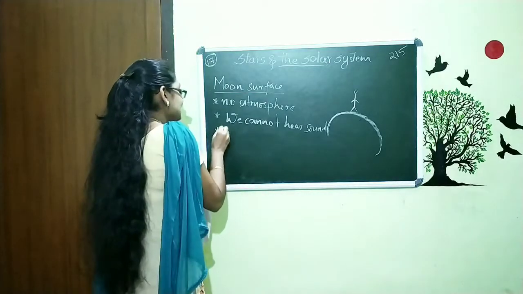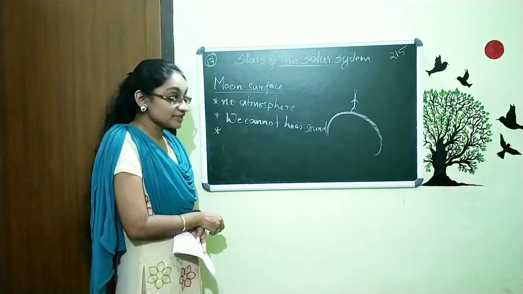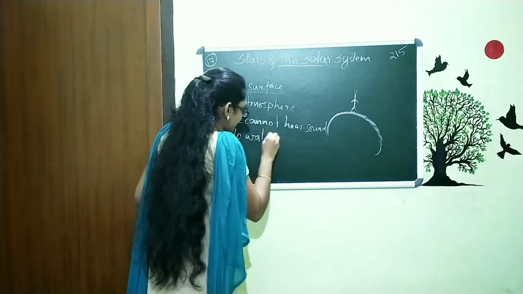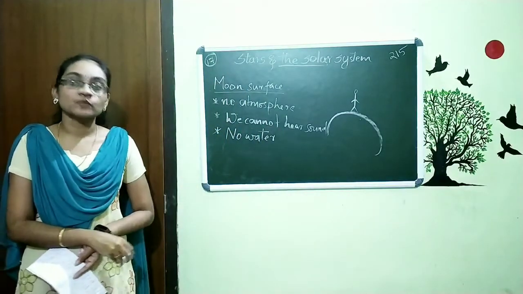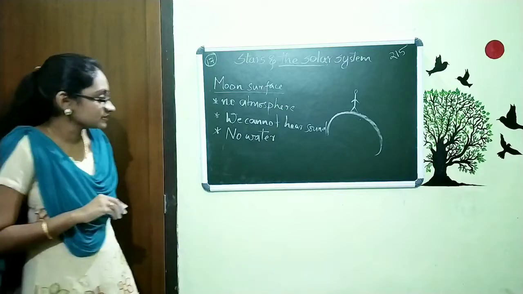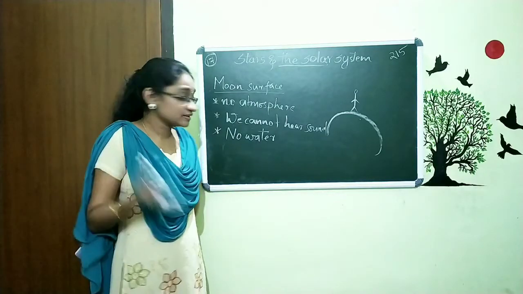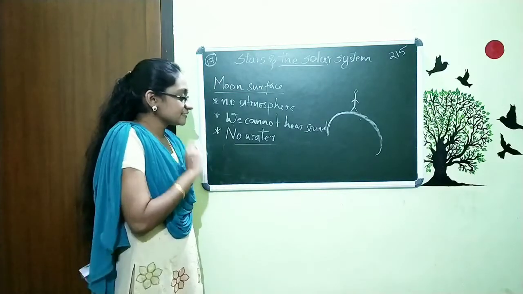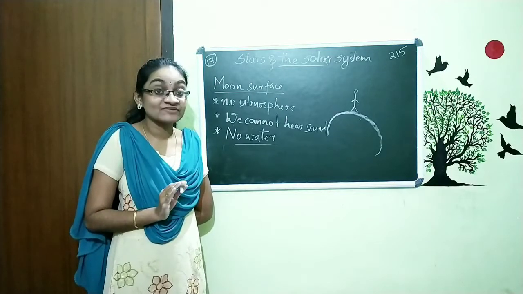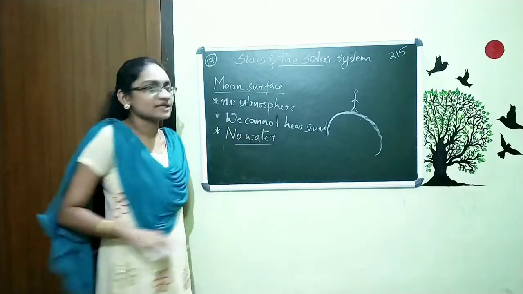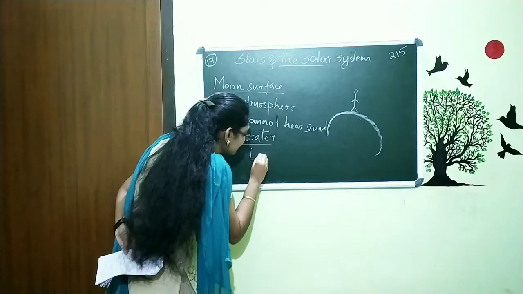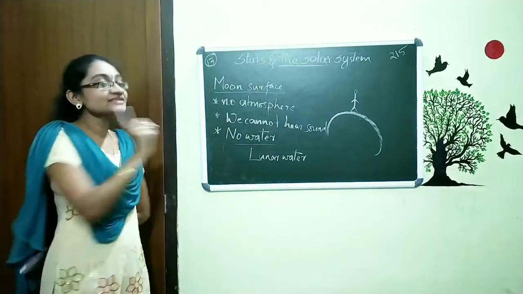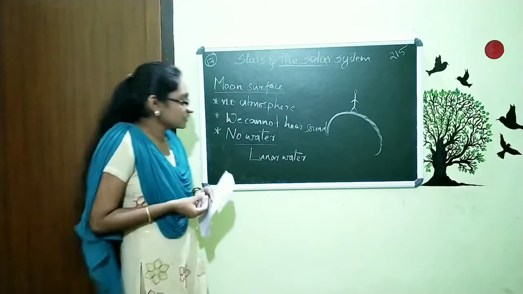The next point is that at the surface of the moon, in your textbook they are just saying that no water is there at the surface of the moon. But there is a little problem. In your new edition and all, they just have it as no water at the surface of the moon. But there is a problem with that. At the surface of the moon, there is lunar water. You just study that there is no water, no problem. But actually there is lunar water.